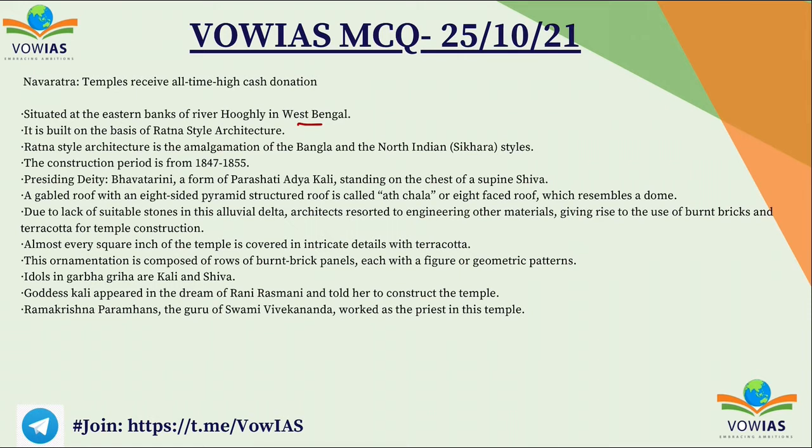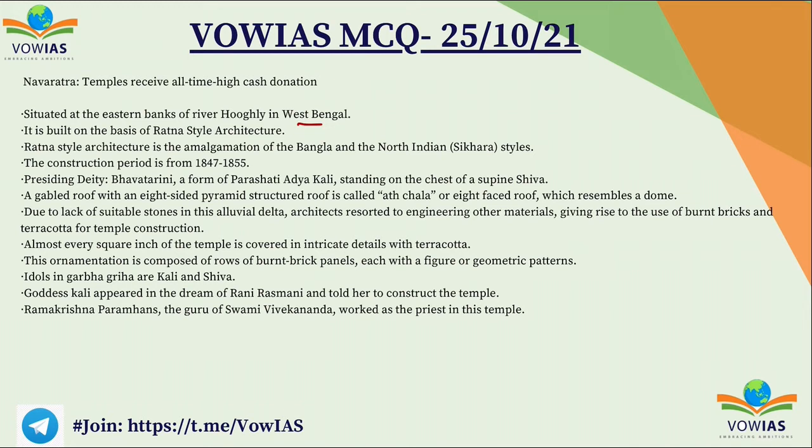And the presiding deity is Bhavatarini, which is the form of Adya Kali standing on the chest of the supine Shiva. The gabled roof, which is an 8-sided pyramid structure, is called Atchala or 8-faced roof, which resembles a dome.